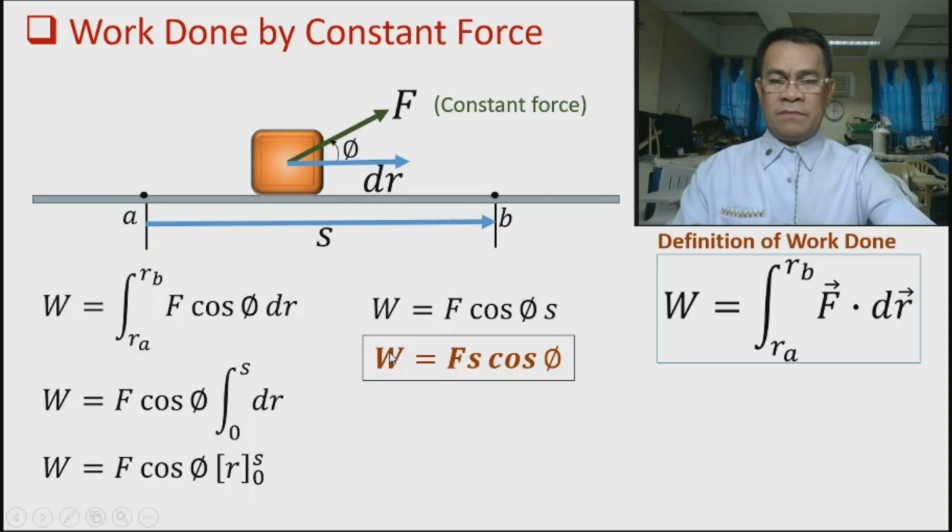But take note, work can be positive, it can be negative, or it can be zero. The question is, when will work done be negative, or positive, or zero? Now take note that we have three factors here: F, s, and cosine P. F and s are magnitudes, so these two values should be positive.